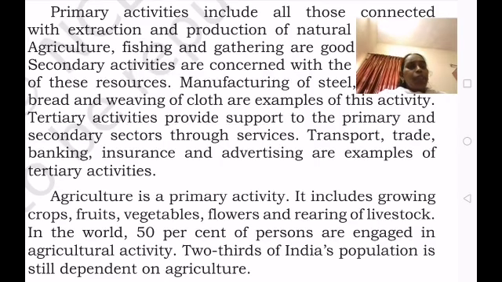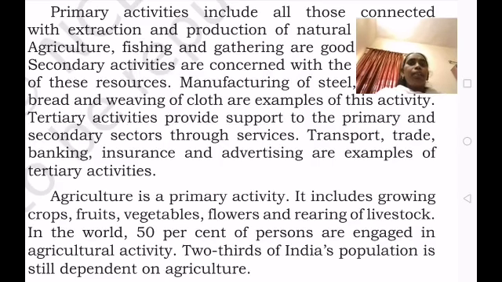What do we mean by agriculture? Agriculture means growing of crops, fruits, vegetables, flowers, and rearing of livestock. Throughout the world, 50% of the people are engaged in agriculture, and two-thirds of India's population still depends on agriculture.